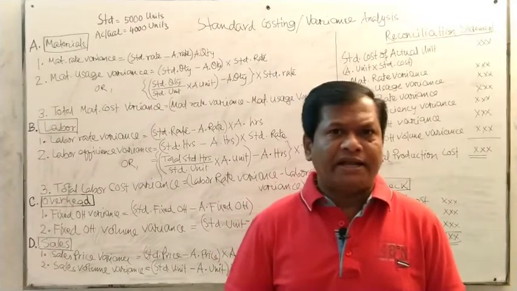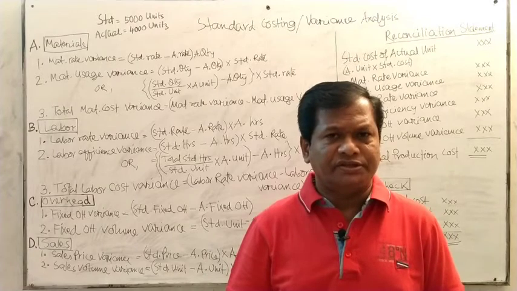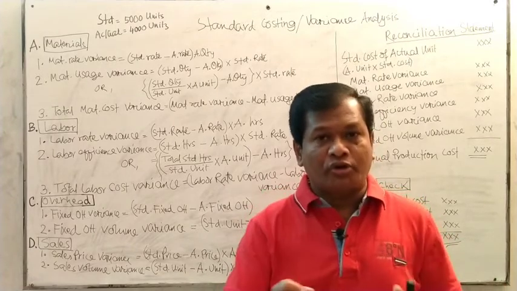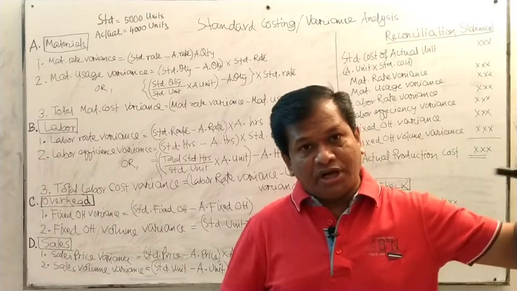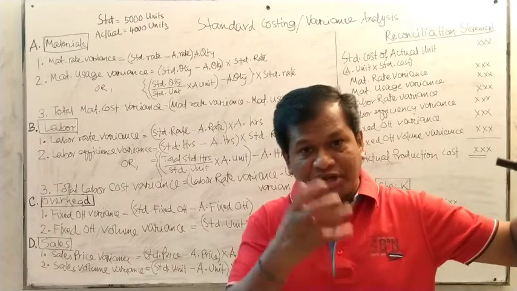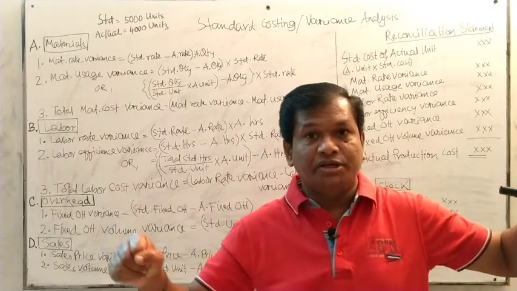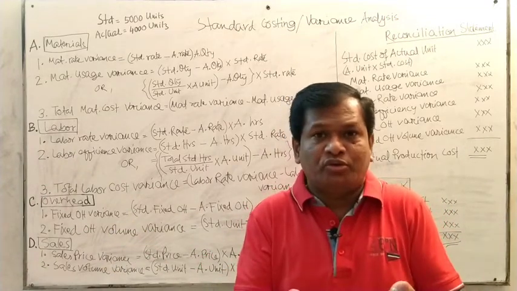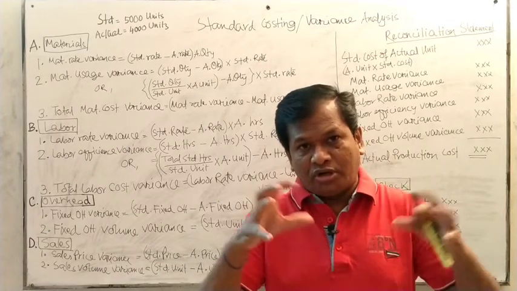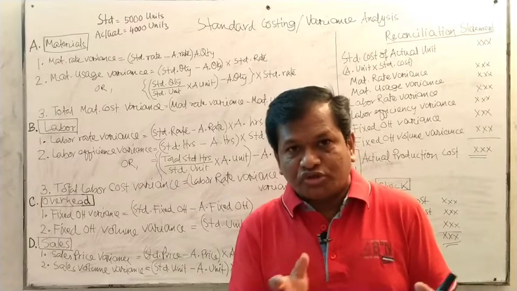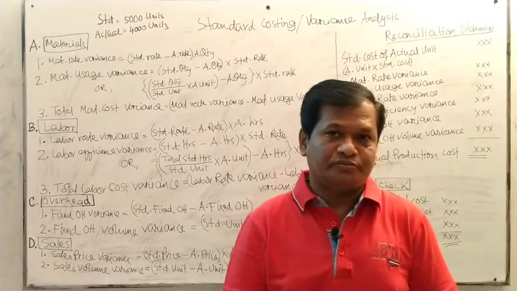Here you have to analyze the material variance, labor variance, and the overhead variance. If the company can establish full control over it, then the total cost must be with the standard cost. What you are actually expecting, the cost will be like this. Otherwise, you cannot compete in the market. So you have to try to control the total cost so that your budgeted cost is under your control.